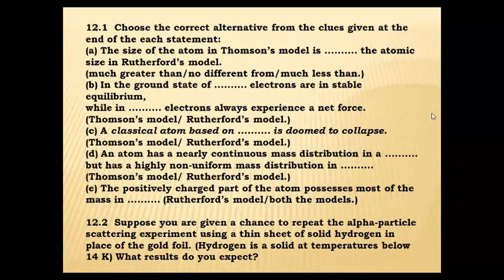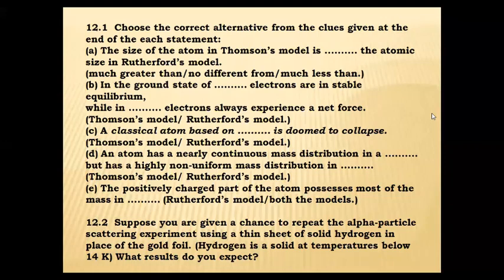In the Thomson model, the total mass of the atom is uniformly distributed and electrons are embedded like seeds in a watermelon. But the other question: but has a highly non-uniform mass distribution in which model? Where almost all the mass of the atom is concentrated at the central part, which is called Rutherford's model. So the second answer is Rutherford model. First blank, Thomson model, and in the second blank you should write Rutherford model.